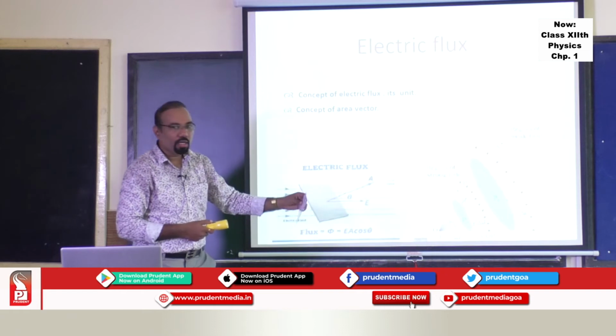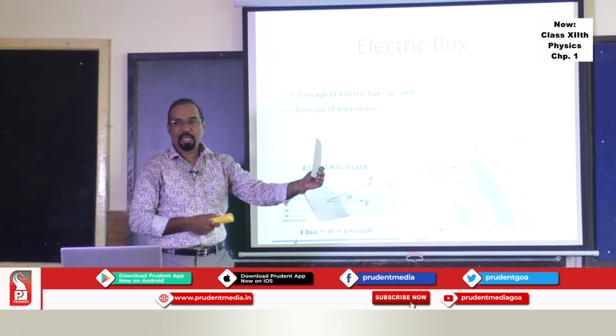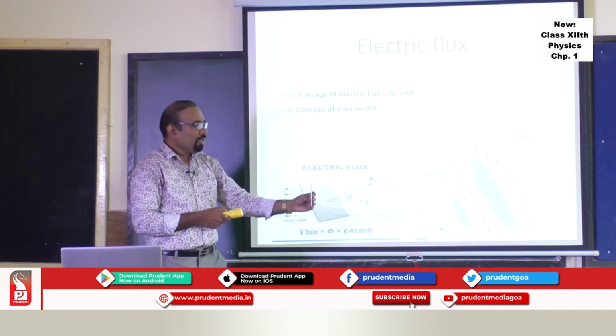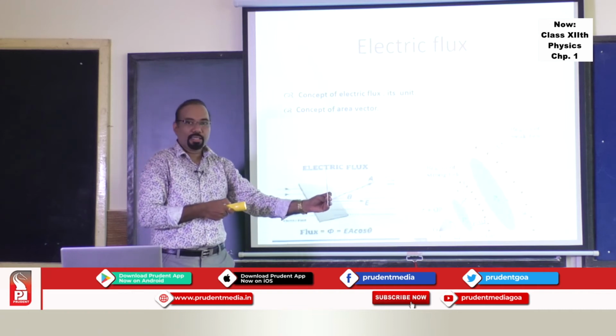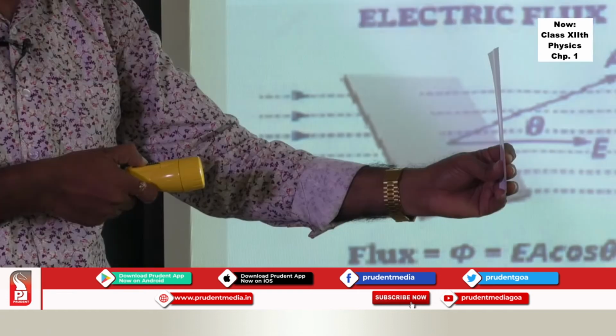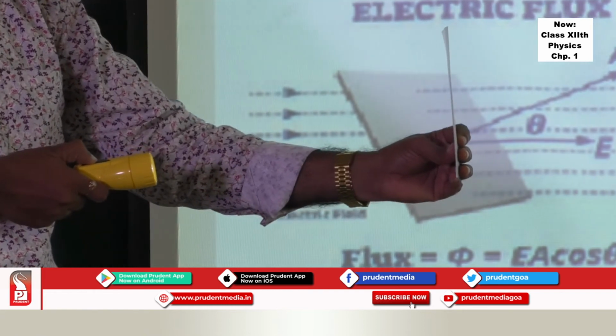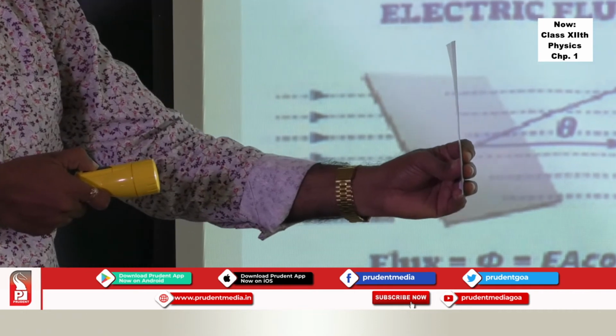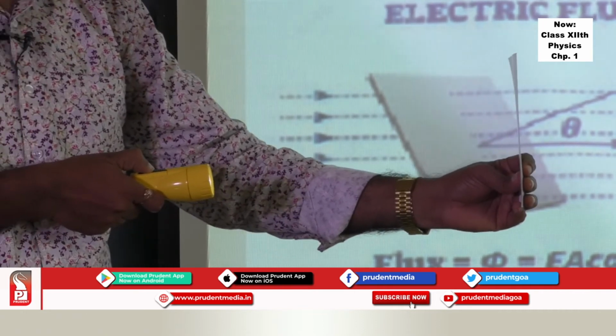Now if I hold this particular element having fixed area in my hand, and if I impinge a light on this as if electric field is falling on this, you cannot see the electric field, but we can do only an animation of that. So here I am depicting a light coming out from the torch as if it is an electric field.